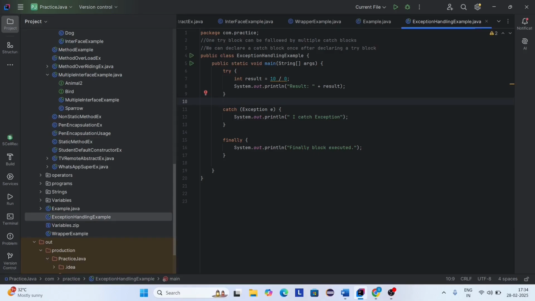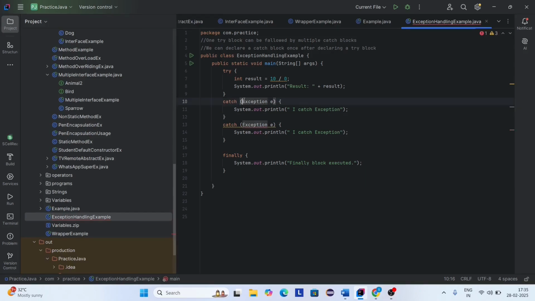Then if you want to catch a specific exception, for this 10 by 0, which is infinity, this exception is called arithmetic exception, I guess. So let's create one more catch block. Here I'm giving arithmetic exception, and I catch arithmetic exception.